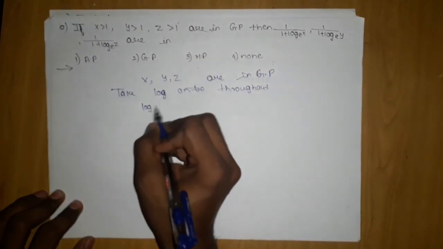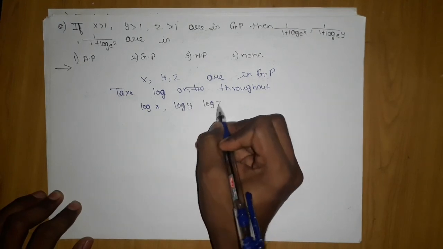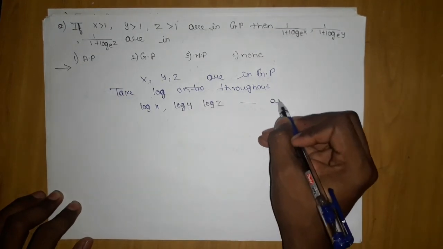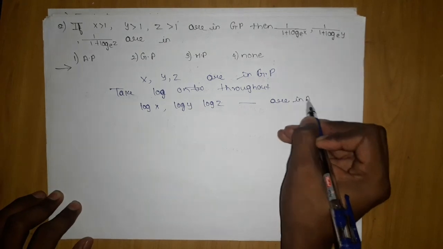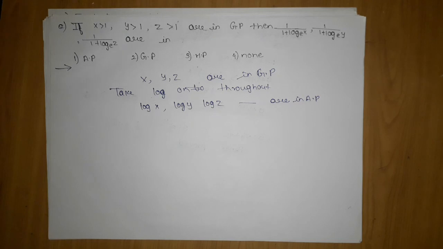So log x, log y, log z are in AP. If I had taken exponential, then it would be in HM, harmonic mean. But since I am taking log, it will be in AP. I told you this property while teaching GP properties, so you cannot say that I have not taught it.